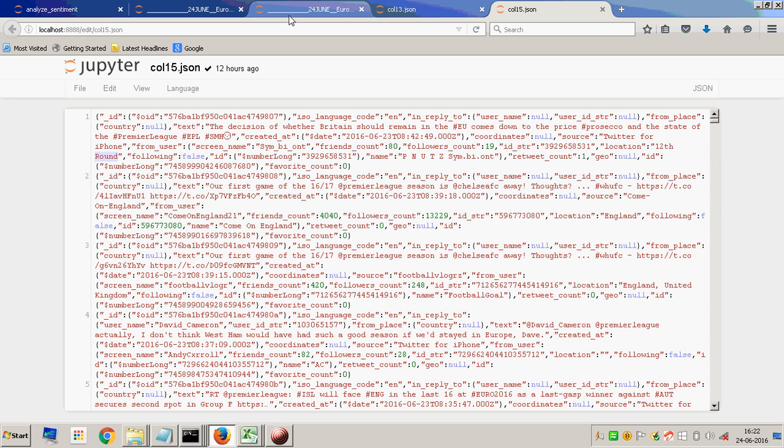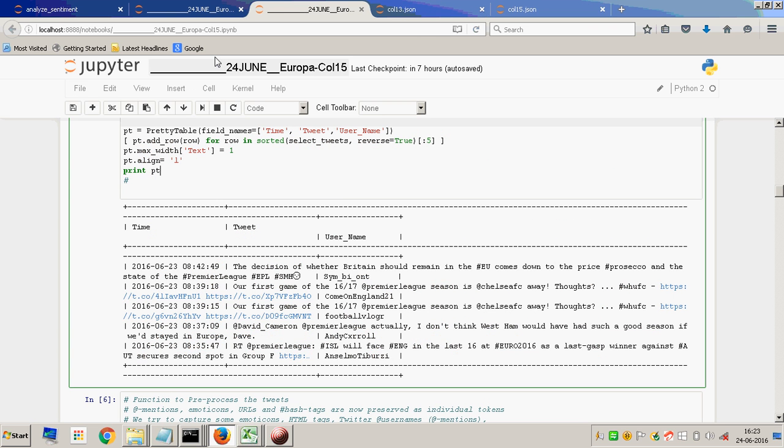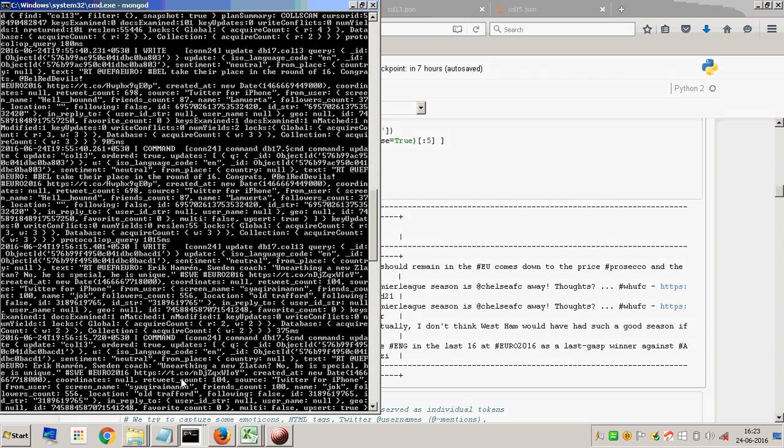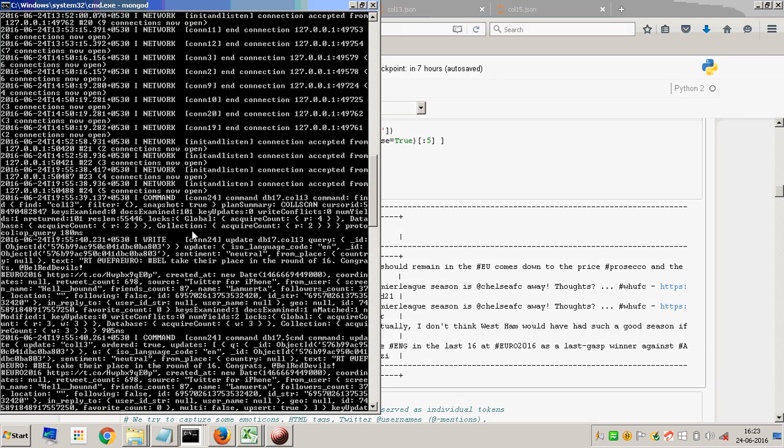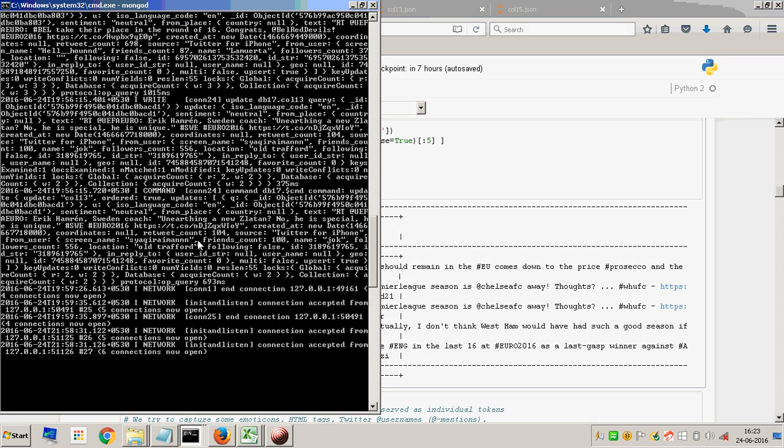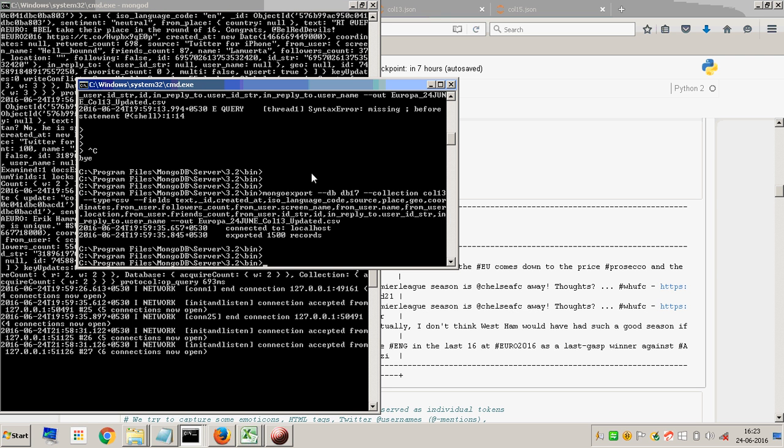If we look at this one over here, it says 24th June Europa call 15. What exactly is call 15? Call 15 is nothing but the collection name. I have different collections in the database which are holding my tweets.